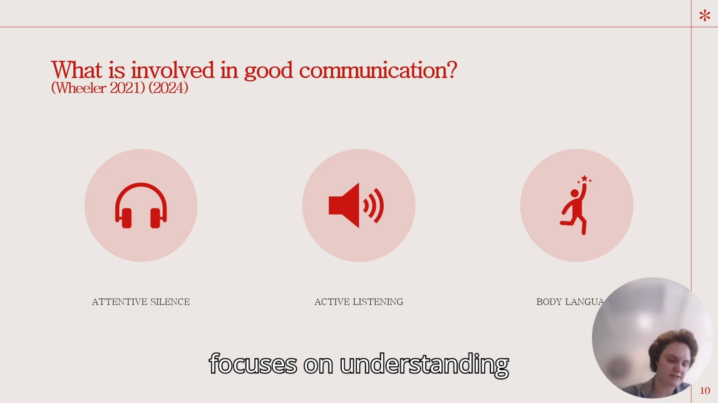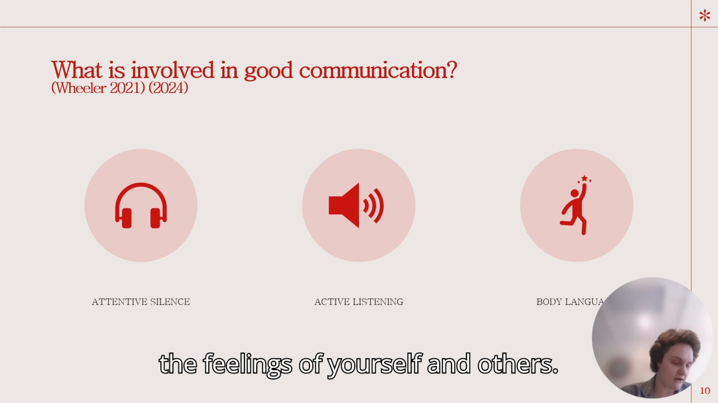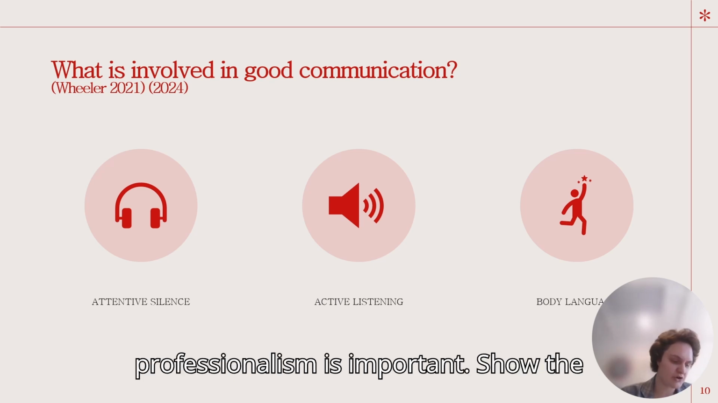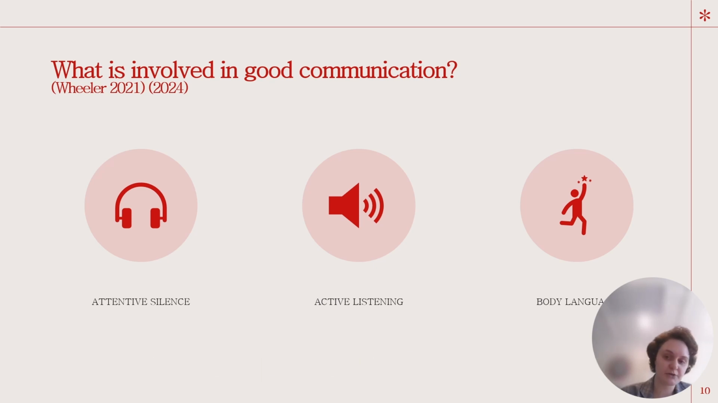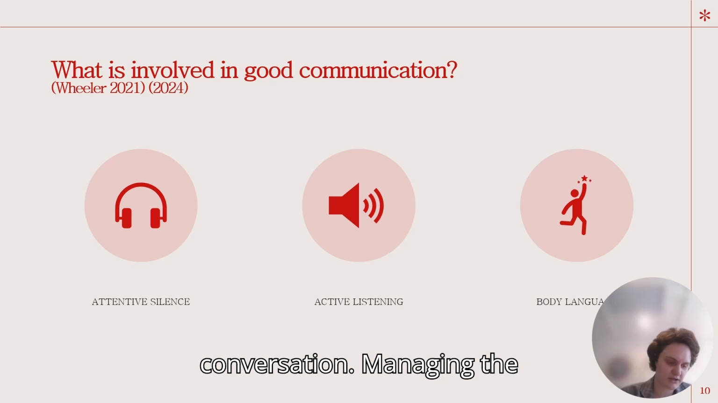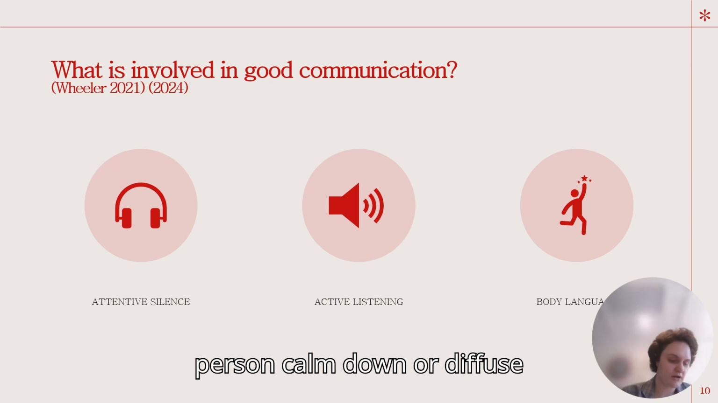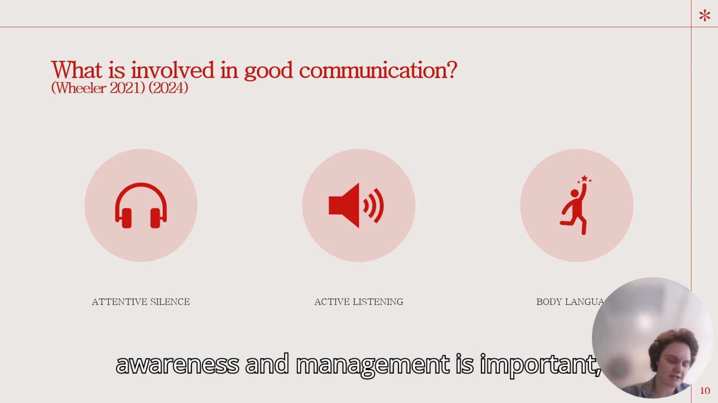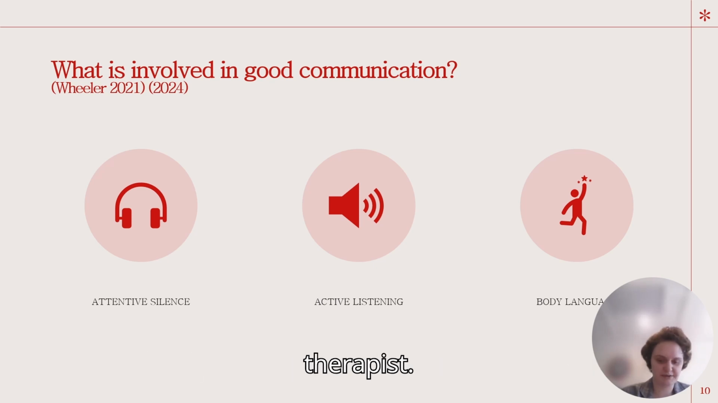Emotional intelligence focuses on understanding the feelings of yourself and others. While emotional impact is inevitable, professionalism is important. Show the appropriate amount of emotion to ensure the family knows you care and understand, but don't center your feelings in the conversation. Managing the emotions of others in a professional setting may be to help a distressed person calm down, diffuse unhealthy tension. While emotional awareness and management is important, it's equally important to remember that I'm not a trained counselor or therapist.